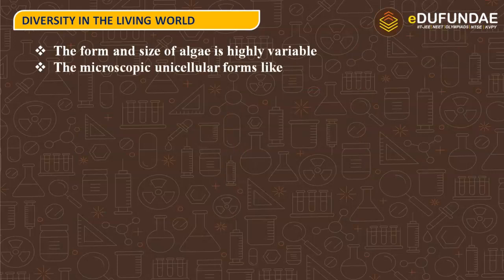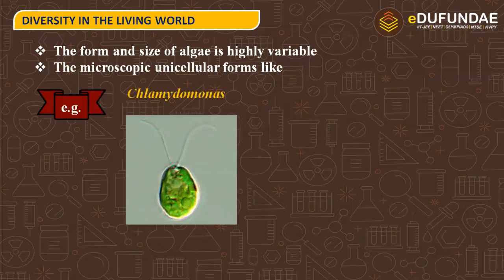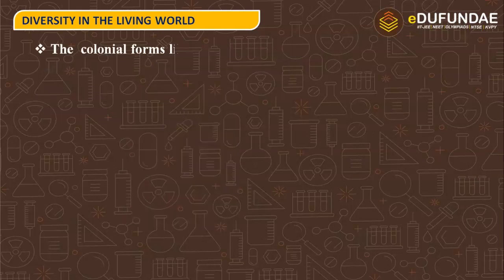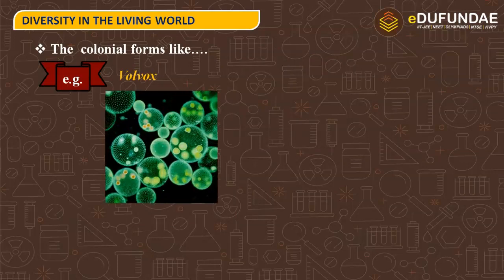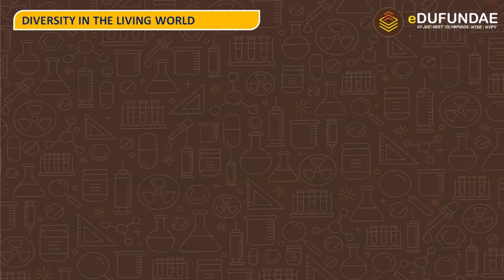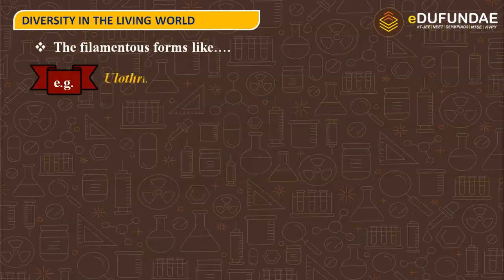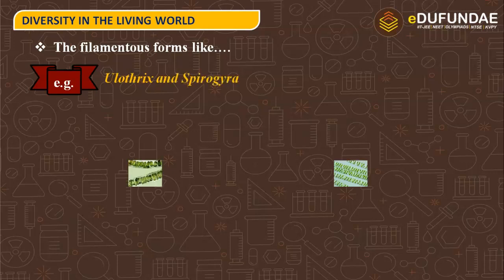The microscopic unicellular forms like Chlamydomonas. So this is the unicellular form of algae, that is Chlamydomonas. The colonial forms are also there, such as Volvox. So we can see that the algae Volvox is found in colonies. And also they can be filamentous in structure, that is Ulothrix and Spirogyra.